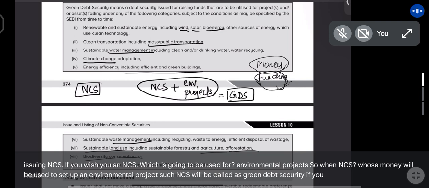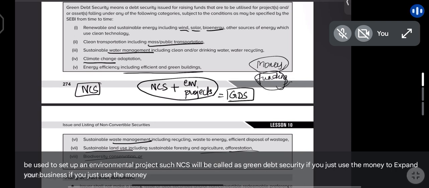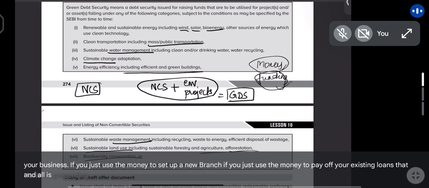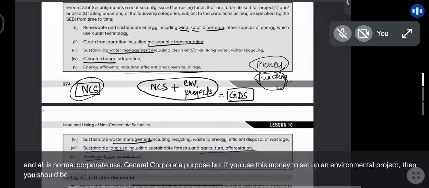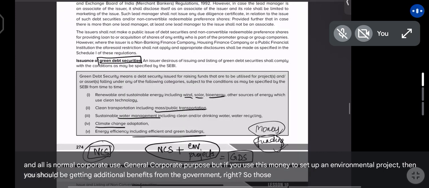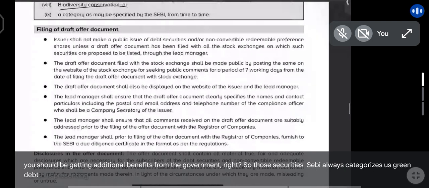If you just use the money to expand your business, set up a new branch, or pay off your existing loans, that is normal corporate use, general corporate purpose. But if you use this money to set up an environmental project, then you should be getting additional benefits from the government, right? So those securities, SEBI always categorizes as green debt security.